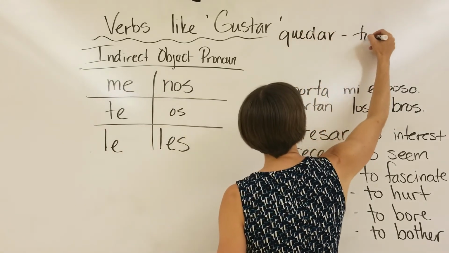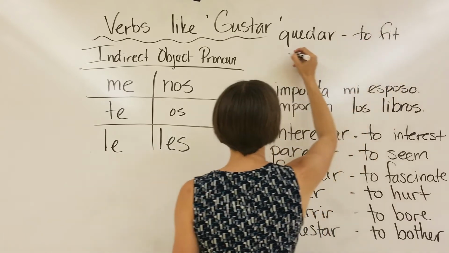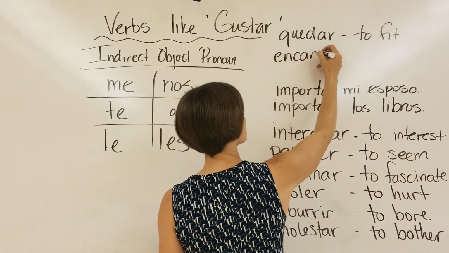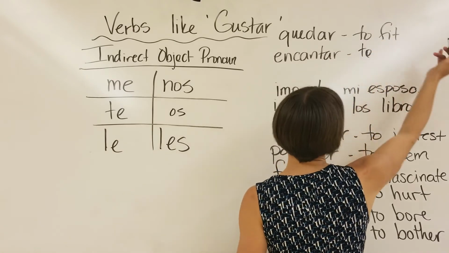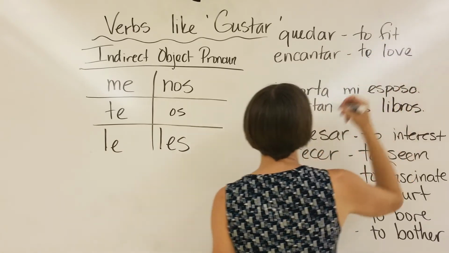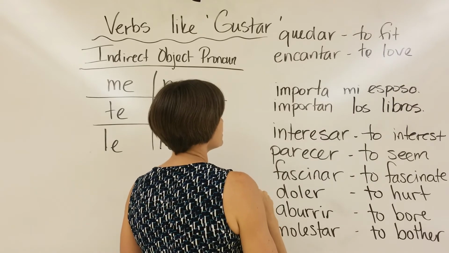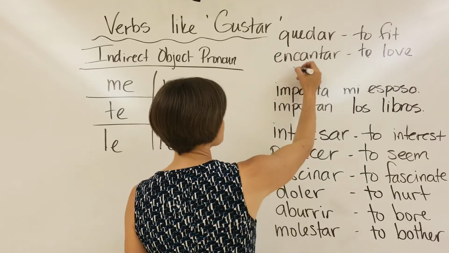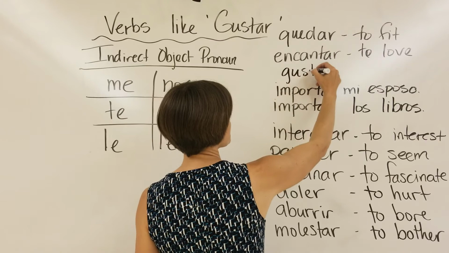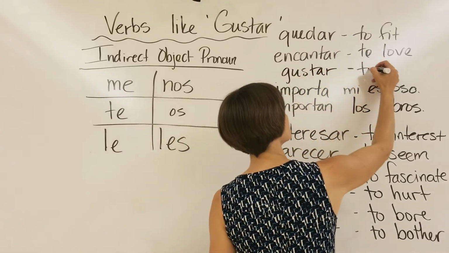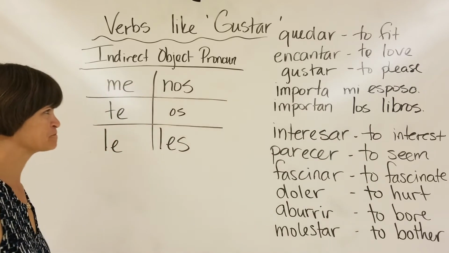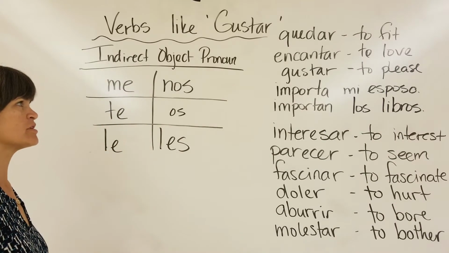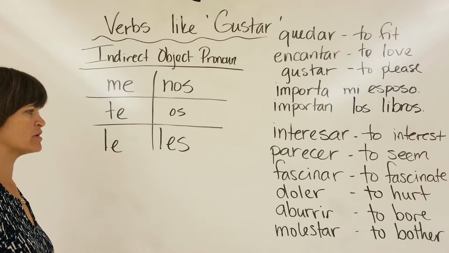Quedar was to fit, encantar was to really like, I say to love, and we'll put gustar back up here because that was the OG, and that's to please. Okay, so those are all the verbs like gustar that we need to know.